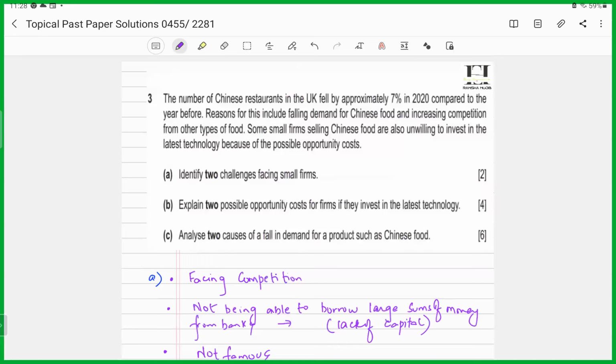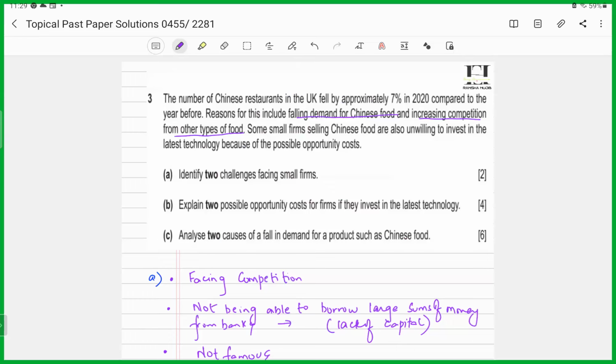Reasons for this include falling demand for Chinese food and increasing competition from other types of food. So now they are attributing two reasons to this fall. They're saying one is that there was a fall in the demand for Chinese food. This means there was a change in consumer preferences. There was a change in consumer taste. And the other was the increasing competition from other types of food. That means maybe the consumers found it less appealing and they moved towards other types of food, maybe Italian, or maybe Thai, or maybe Japanese, or maybe Indian cuisine, right?